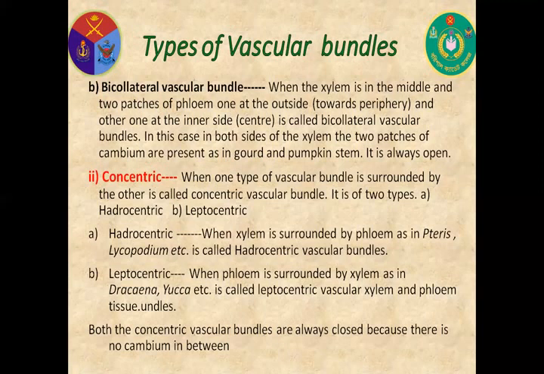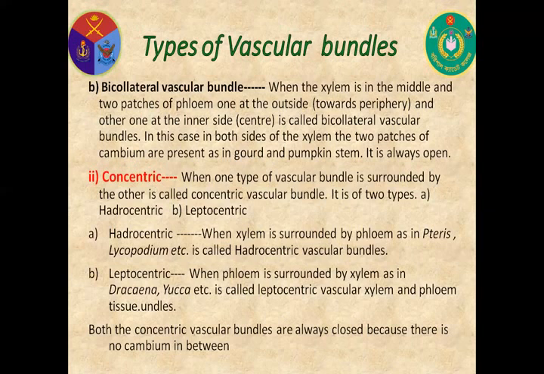When the xylem is in the middle and there are two patches of phloem, one on the outside towards the periphery and the other on the inner side, the center, it is called bicollateral vascular bundle. In this case, on both sides of the xylem, two patches of cambium are present, as in gourd and pumpkin stem. It is always open.